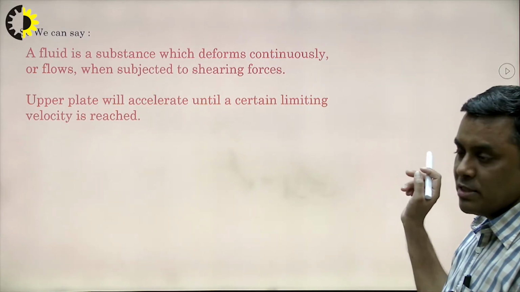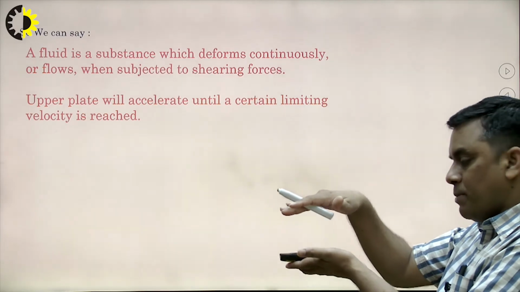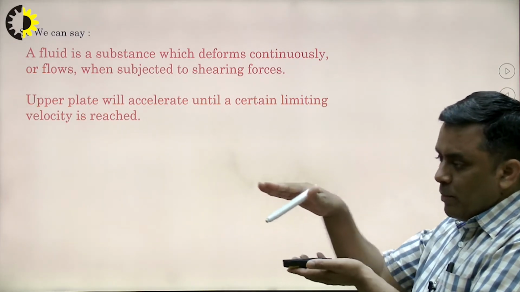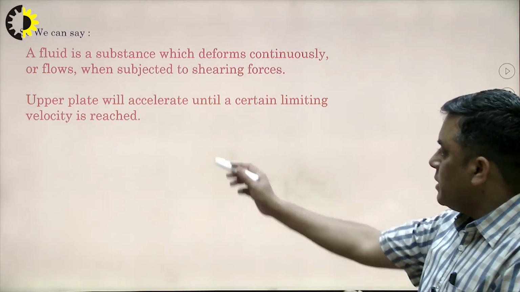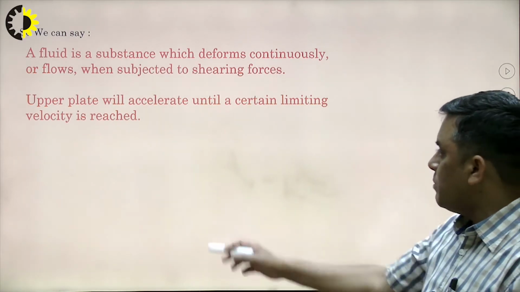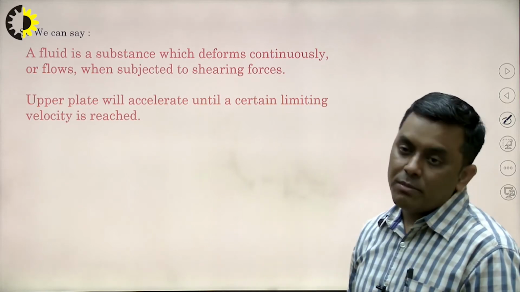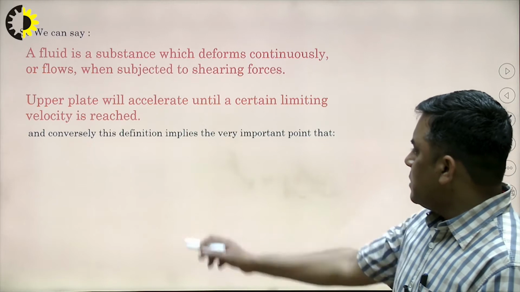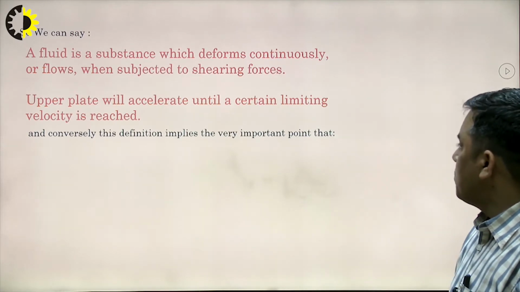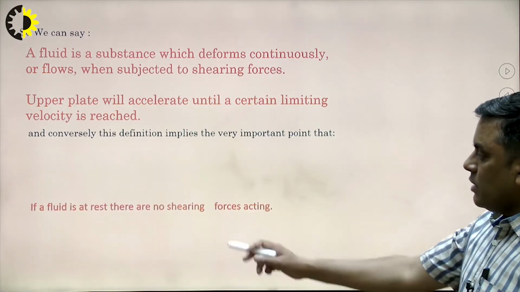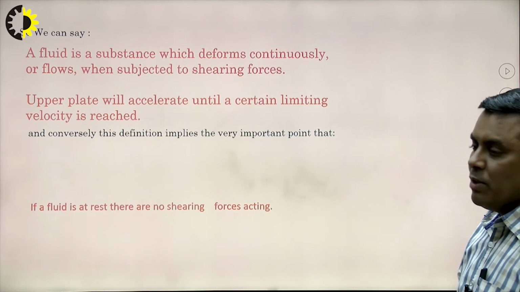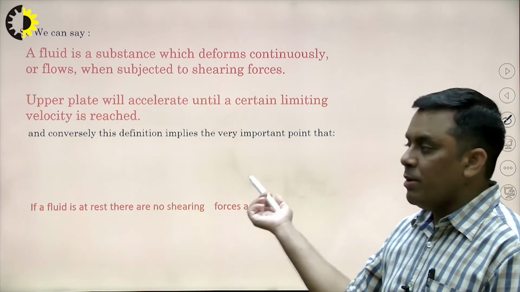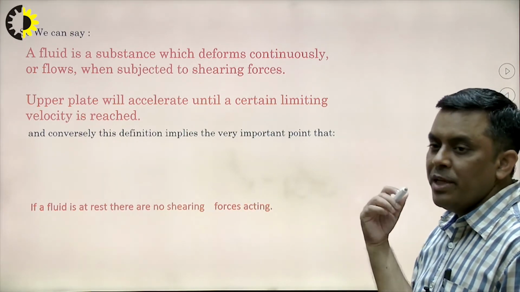That is what we discussed: if a fluid element is in between a two-plate arrangement, the upper plate is moving and the lower plate is stationary, the fluid particles along with the upper plate will accelerate until a certain limiting velocity is reached. Conversely, this definition implies an important conclusion: if a fluid is at rest, if the fluid is in a static condition, then obviously there will be no shearing force, there will be no flow.